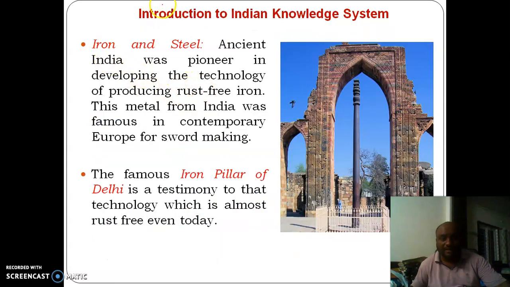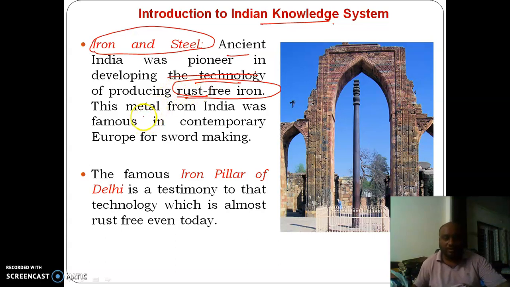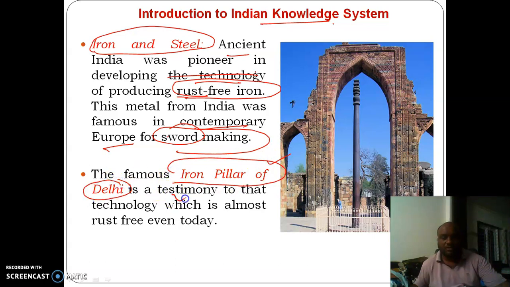A few examples based on the Indian knowledge system: iron and steel. Ancient India was a pioneer in developing the technology of producing rust-free iron, the same technology used by contemporary Europe for making swords. In the picture you can see the famous iron pillar of Delhi, which is a testimony to that technology, almost rust free even today.